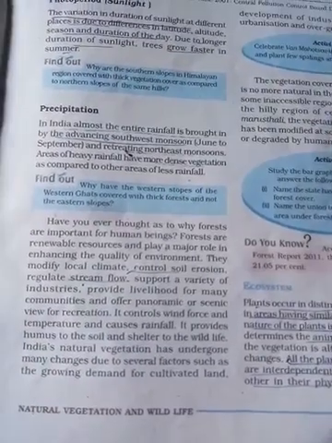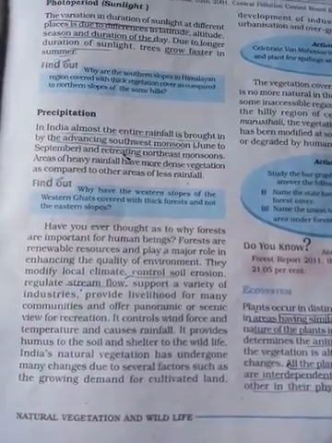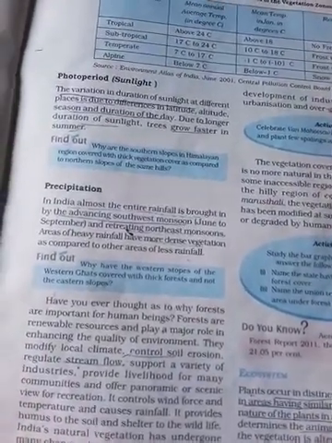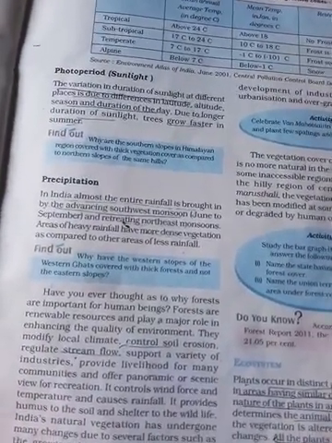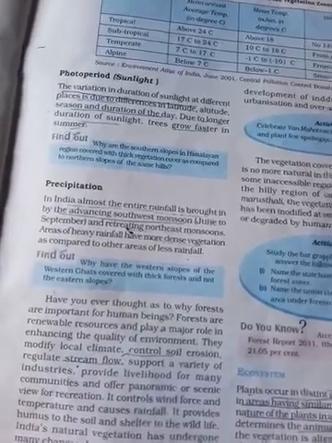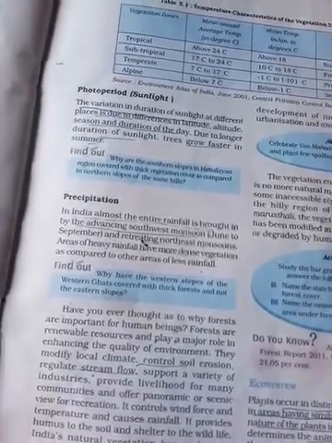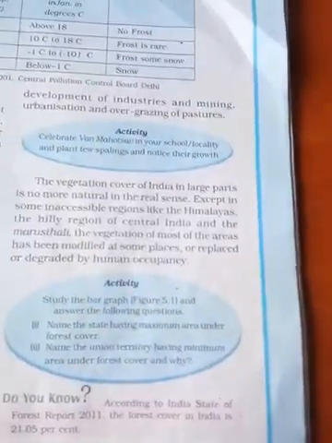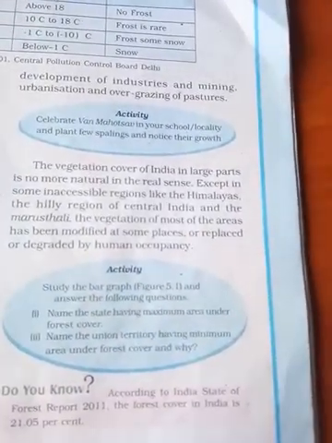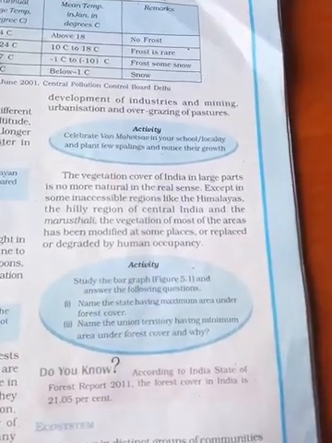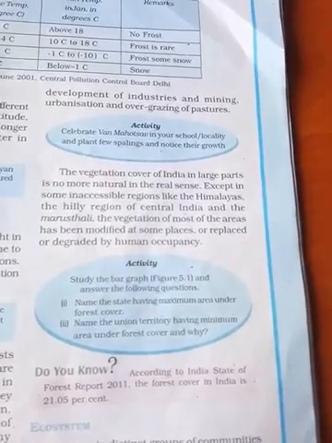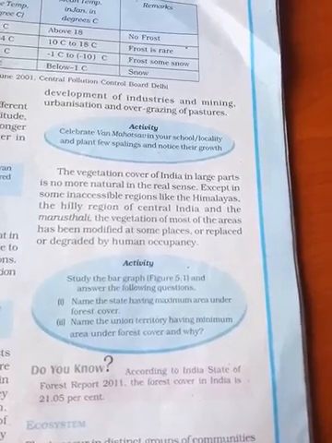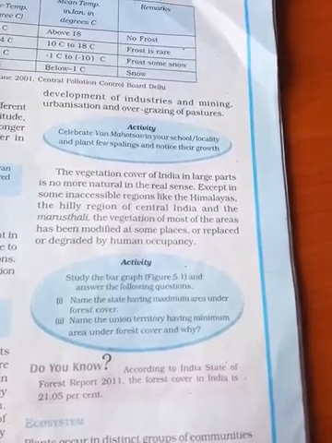Nowadays natural vegetation keeps on changing. Why? Because of industrialization, more forest area has been disturbed, for mining also, for urbanization, for overgrazing. We are disturbing our environment. We should stop that. The vegetation cover of India is, in a large part, more than natural in the real sense, except in some inaccessible regions like the Himalaya.